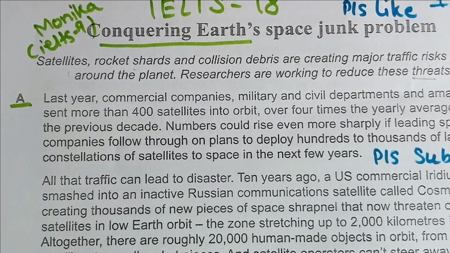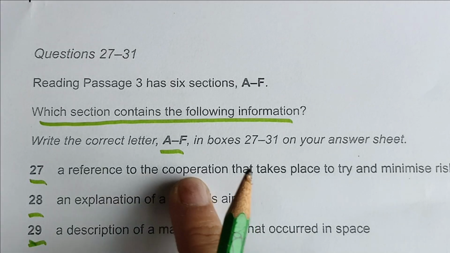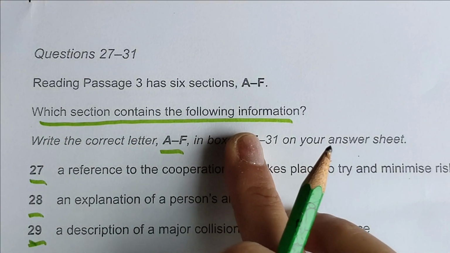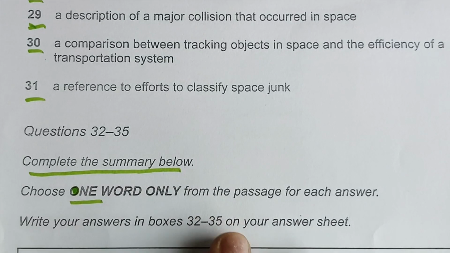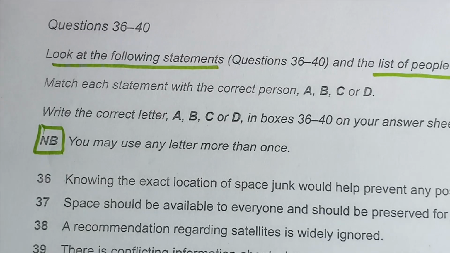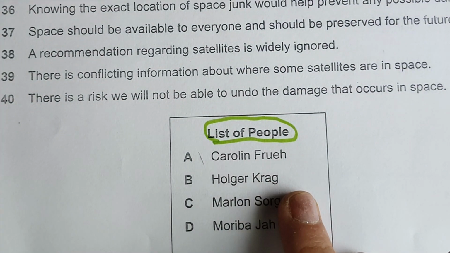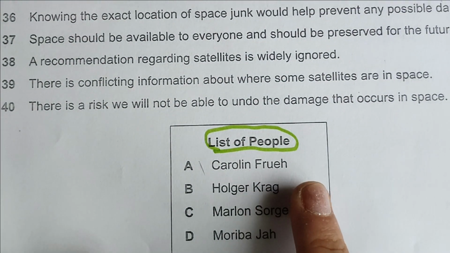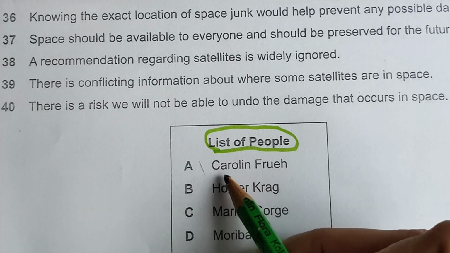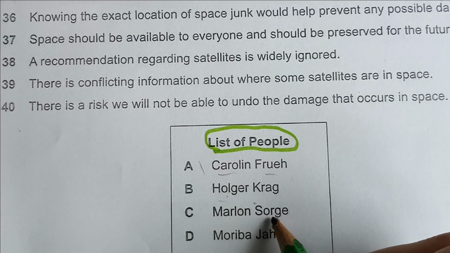Let's look at the question statements. You can see the first type of question we have: which section contains the following information. Second, complete the summary. And third, we have look at the following statements and the list of people. So you first look at the list of people. I will be doing it in a different style. Just have a look. Caroline Farrow, these persons' names are there.